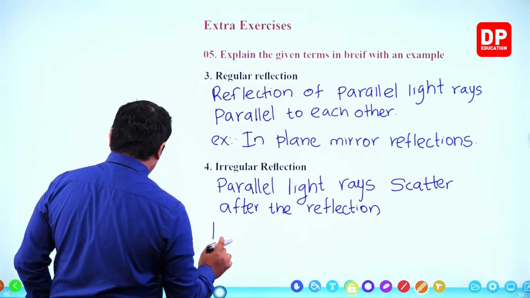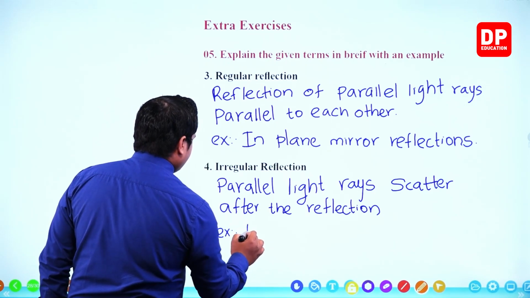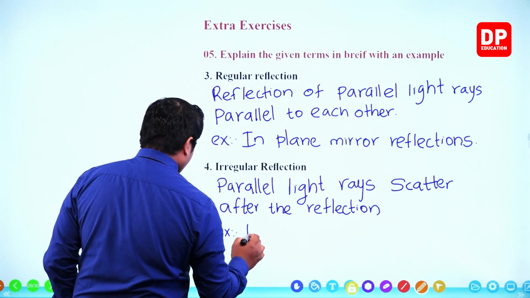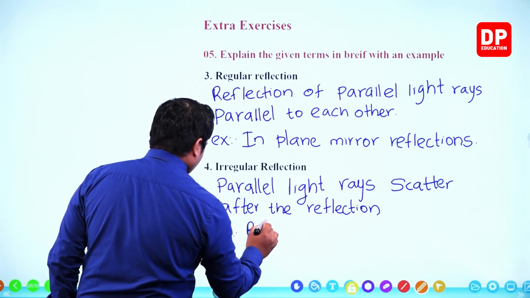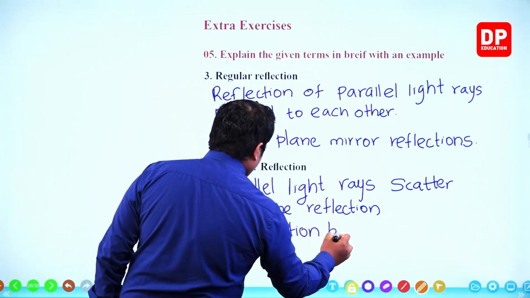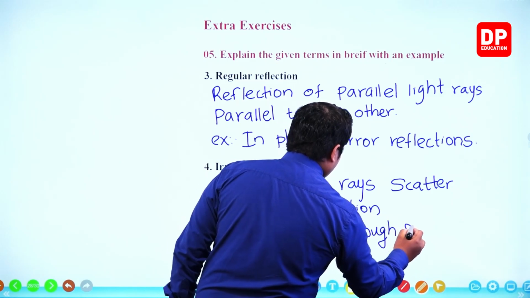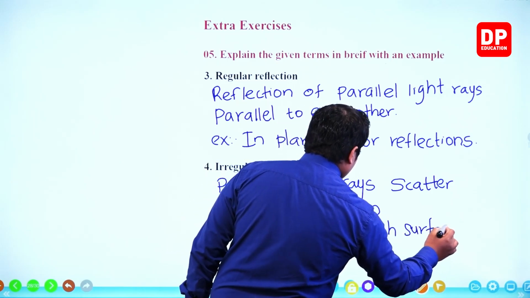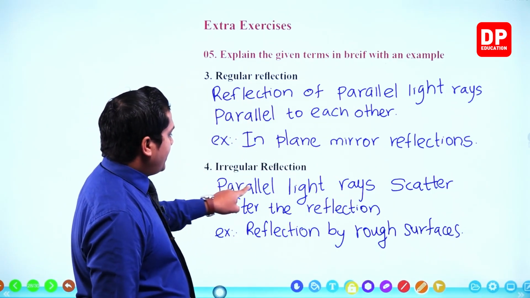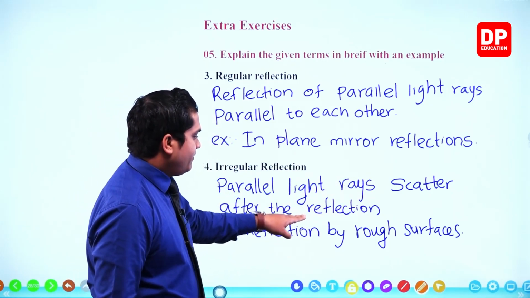Example, reflection by rough surfaces. So parallel light rays scatter after the reflection.